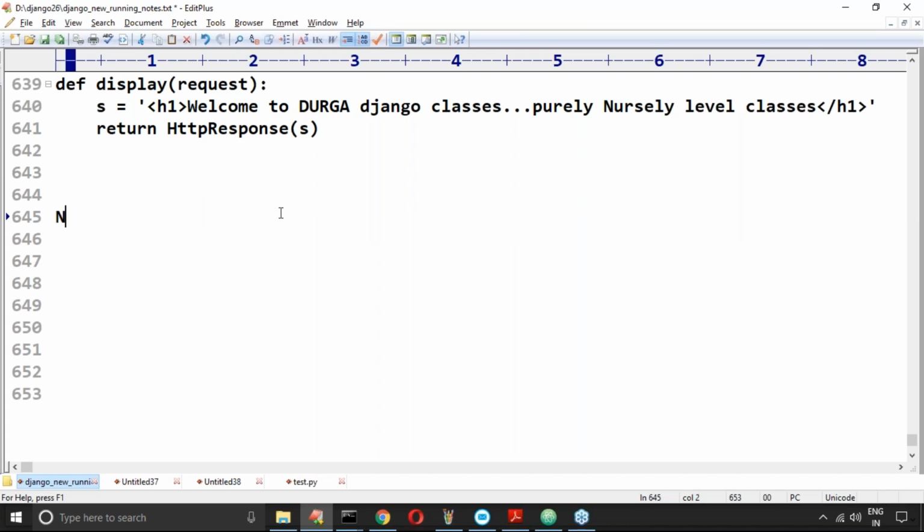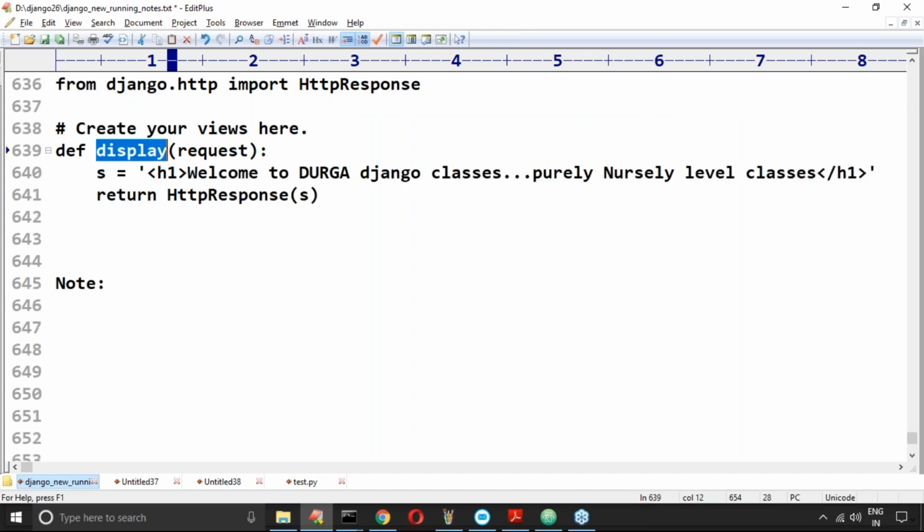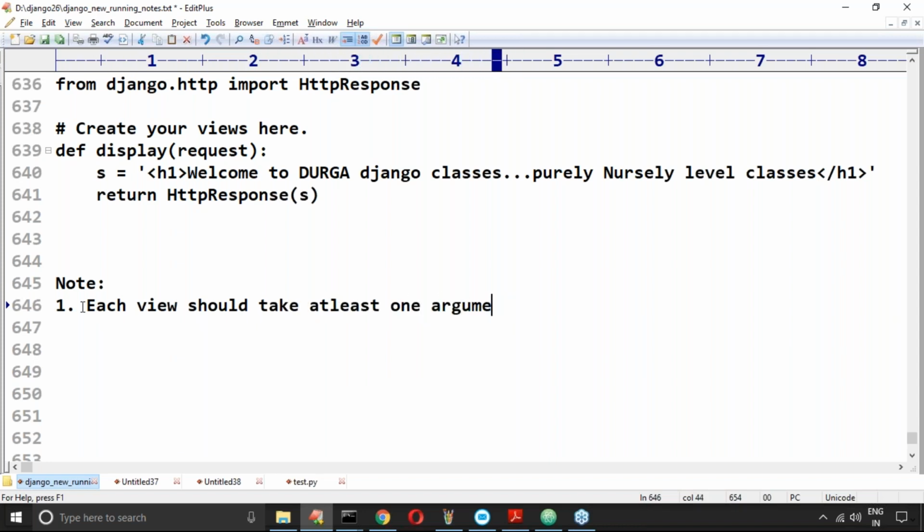Okay, let me talk about some points about views. Each view will be specified as one function in views.py. What is the name of the view? The name of the view is display. Each view should take at least one argument. What is that argument? Request, compulsory. Internally it is the HTTP request object.